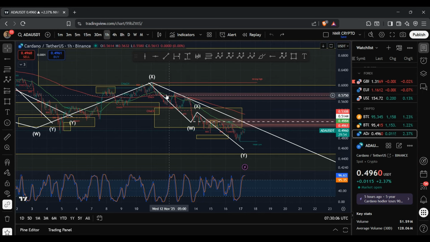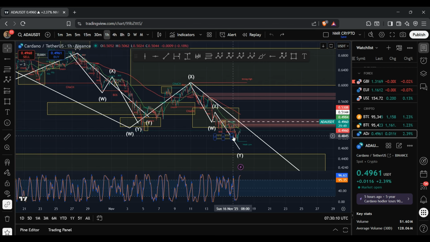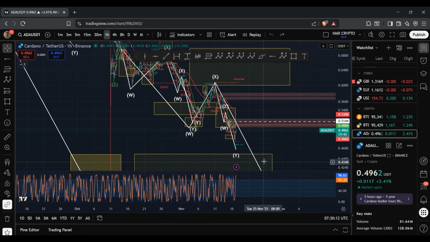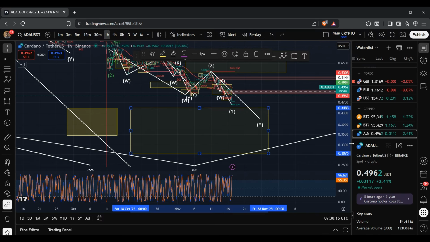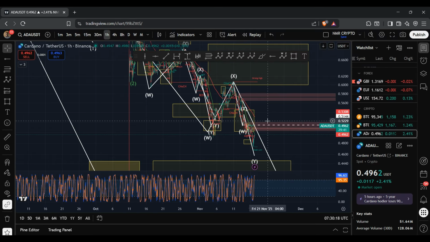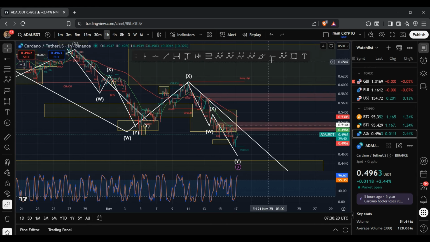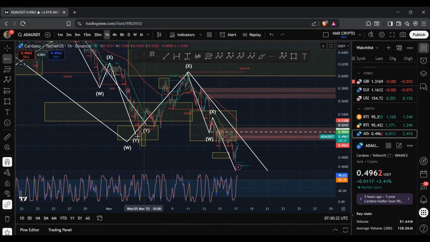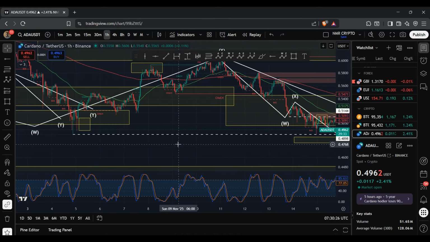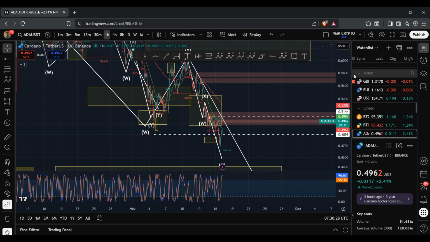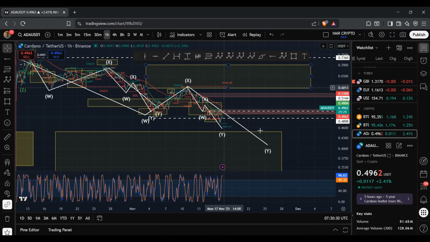So ADA has continued to move to the downside, following on from my previous update where I mentioned I was tracking a WXY structure to the downside where ADA could tap into this range between 30 cents to 44 cents. And here you can see that on this move to the downside, we ended up breaching below a key level. And that level is over here at 48.98 cents, which then confirmed that A, we were bearish, and B, that we had this WXY structure that was playing out.